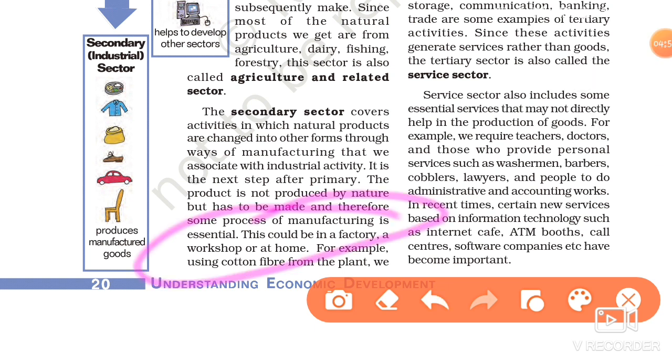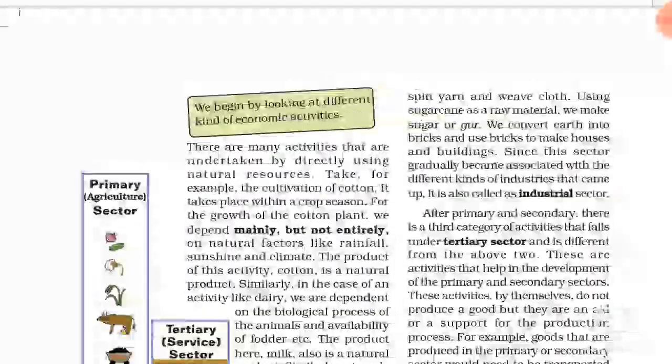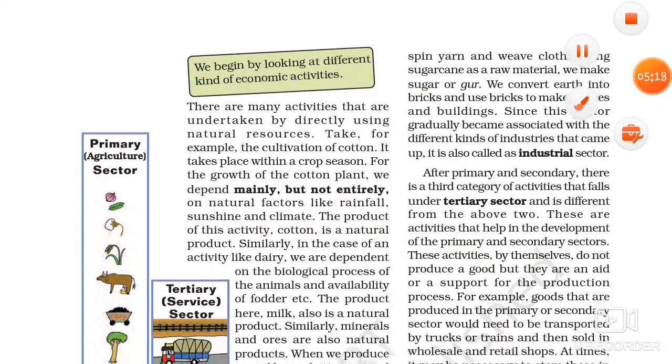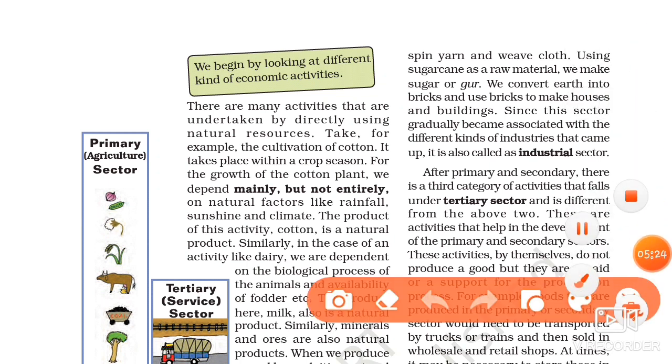Using cotton fiber from the plant we spin yarn and weave cloth, and using sugar cane as raw material we make sugar or gur. So this is an example of secondary sector. Here the example is given.